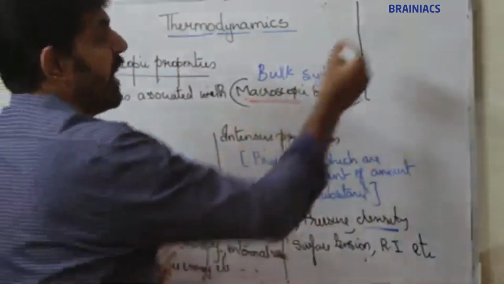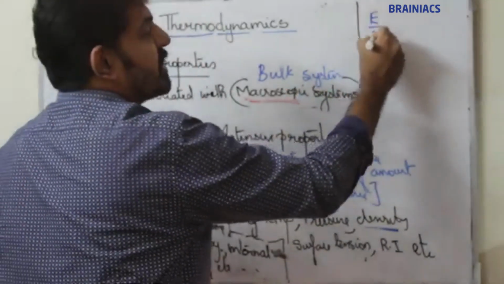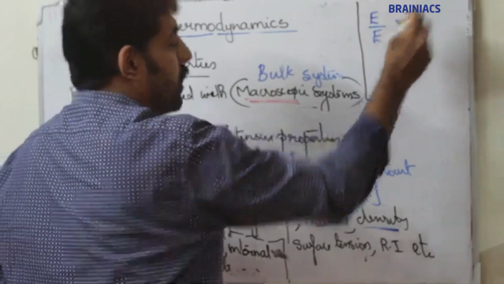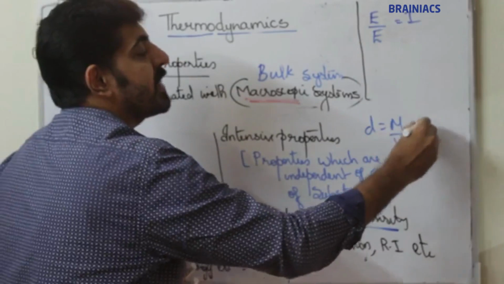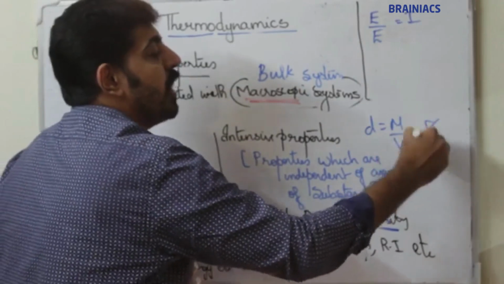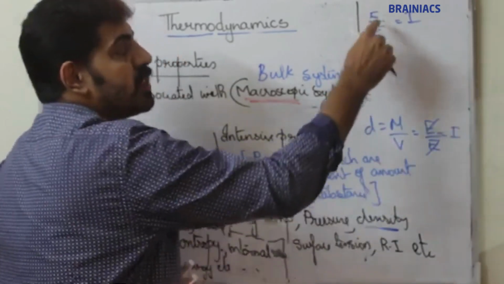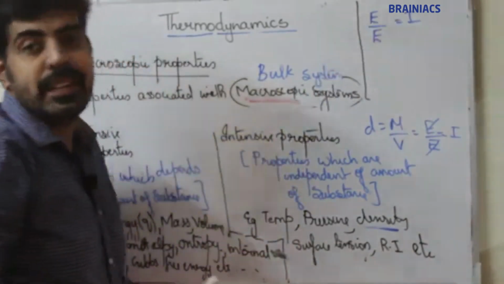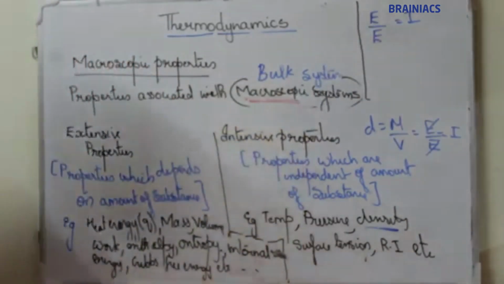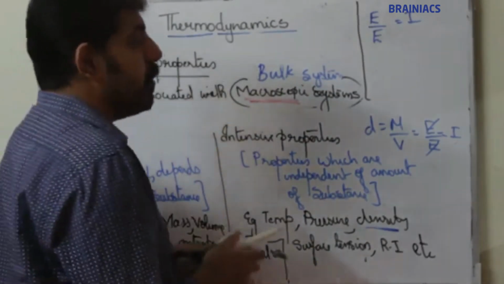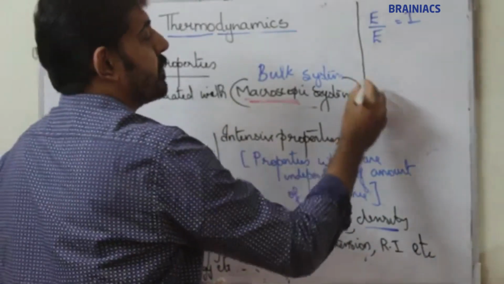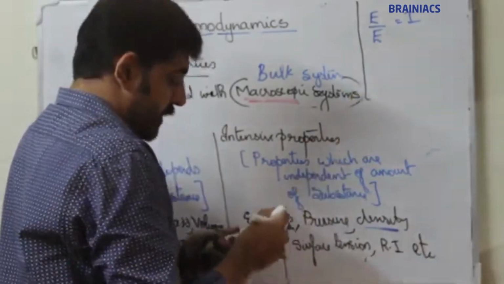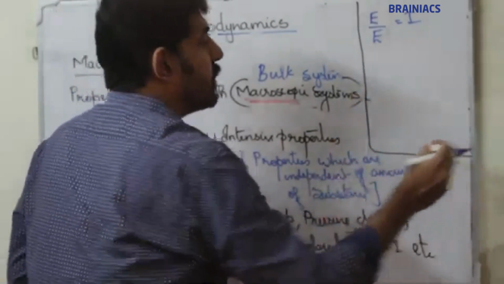If we divide an extensive by extensive, you will get intensive. Density means mass by volume, that is extensive by extensive, you will get intensive. So extensive by extensive always gives intensive. At the same time,